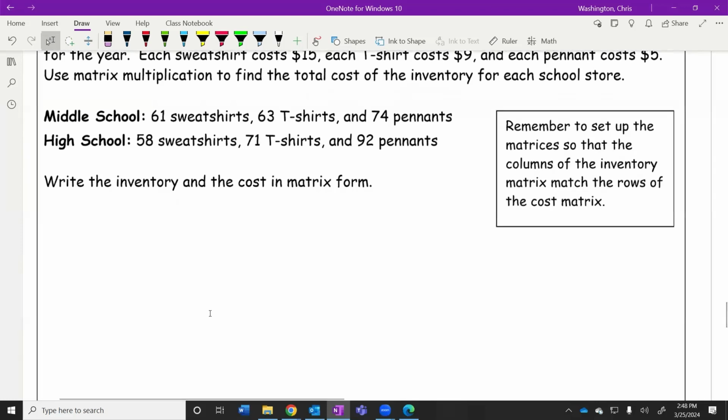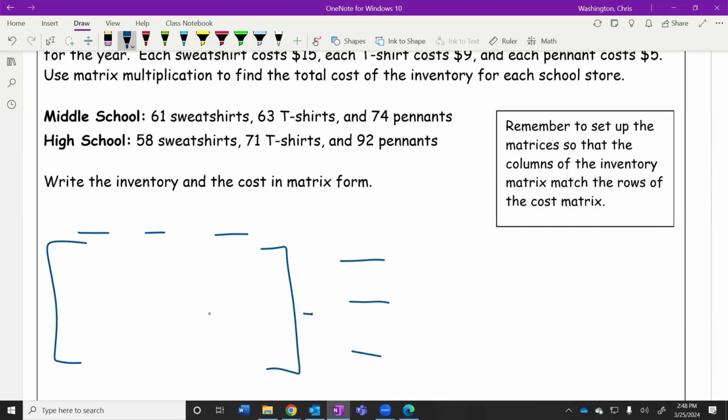So how might I set my matrix up so that I can actually perform the multiplication? I don't wanna just go in here and start putting numbers in a matrix. I need to think this through, because if I set up my matrix and then I set up my second matrix and the columns don't match the rows, the multiplication's not going to happen anyway. So I need to make sure the columns match the rows. So what can we do here? Maybe let's label the columns, and maybe let's label the rows before I even try to put numbers on it.